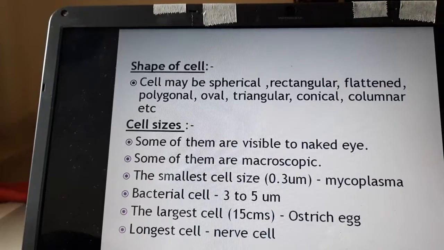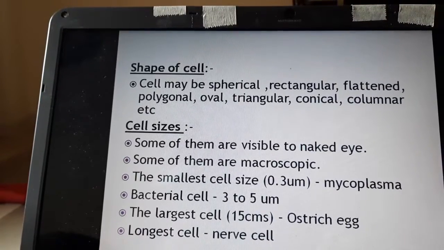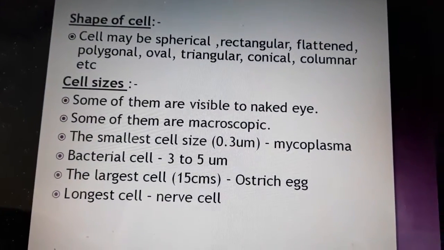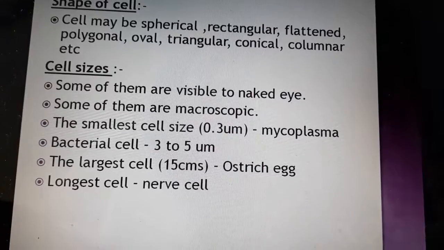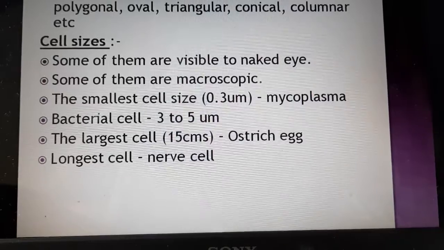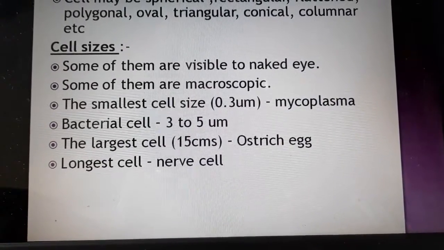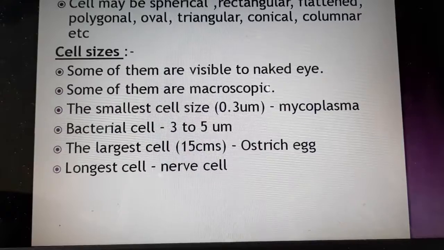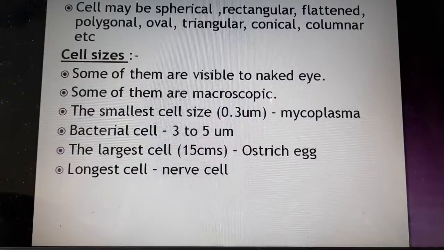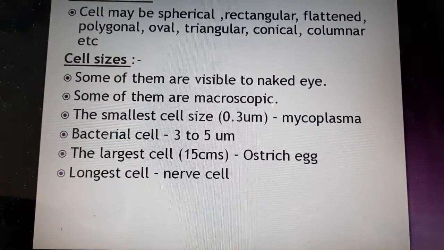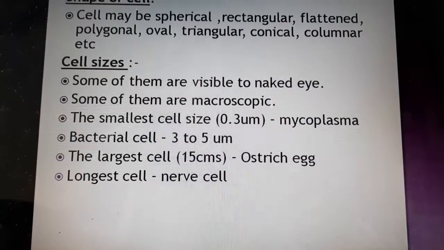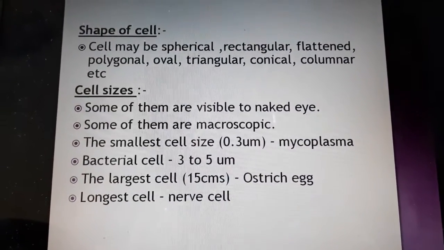The smallest cell is seen in mycoplasma, which is 0.3 micrometer. Bacterial cell size is 3 to 5 micrometer. The largest cell is the ostrich egg, which is 15 centimeters in length, and the longest cell is the nerve cell. This is one of the important points. So these are the cell shapes and sizes.